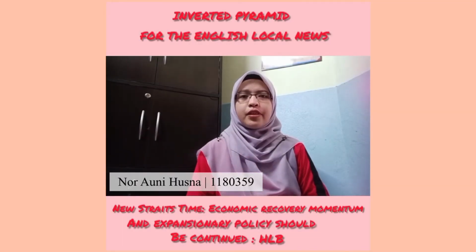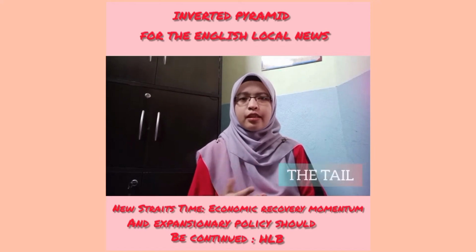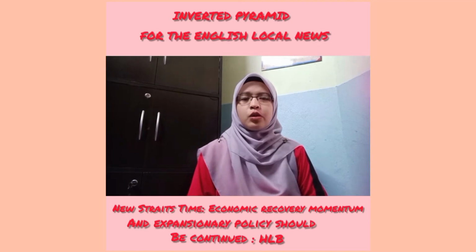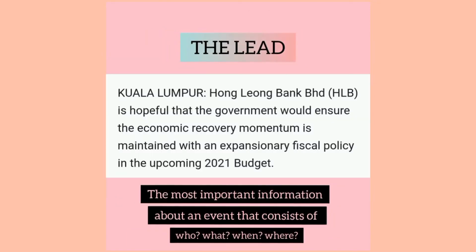Next, the inverted pyramid for the English news. There are 3 elements, which are the lead, the body and also the tail. The lead is about the most important information that consists of who, where and so on. The body is also about crucial information that expands the arguments. And the last one is the tail, which is the extra information related to the items and also the journalist. Next, we go to the example in the New Straits Times.